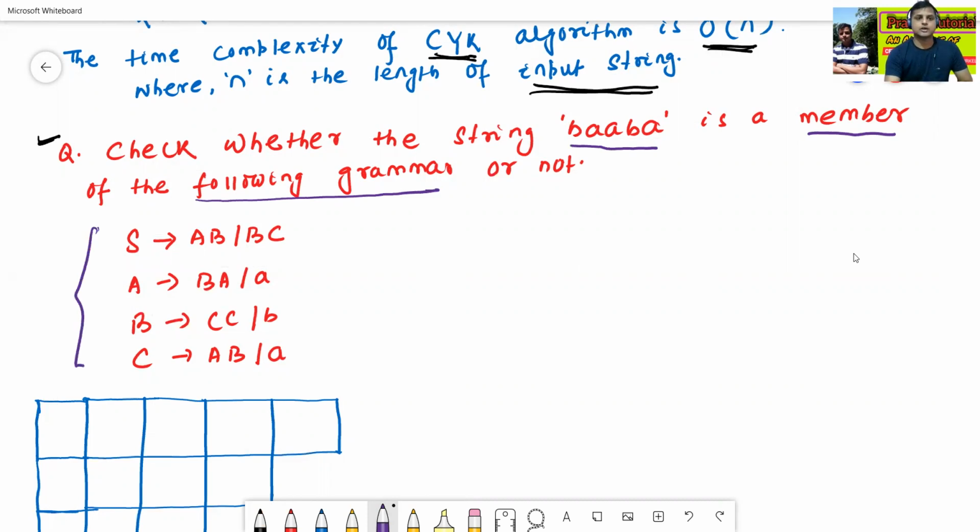So the grammar is given here, and the string is given. Now we'll check whether the given string is a member of the following grammar or not. How to check? See here. This is generally a lengthy process using the CYK algorithm.